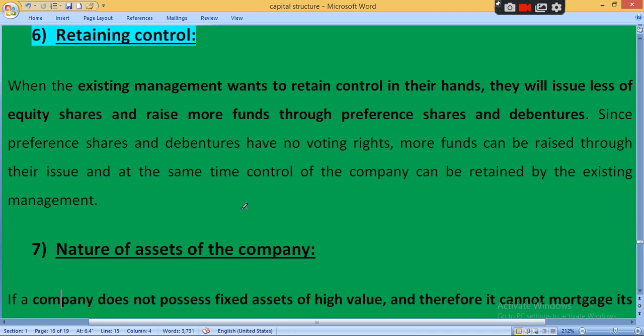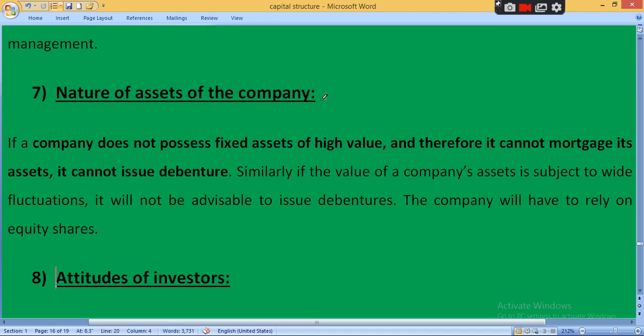Then, nature of asset of the company. This question you have to compulsorily prepare. It was continuously asked in Saurashtra University examination in the last 5 years. Nature of asset of the company. If the company does not possess any kind of fixed asset of high value, it cannot mortgage its assets. It cannot issue debentures.